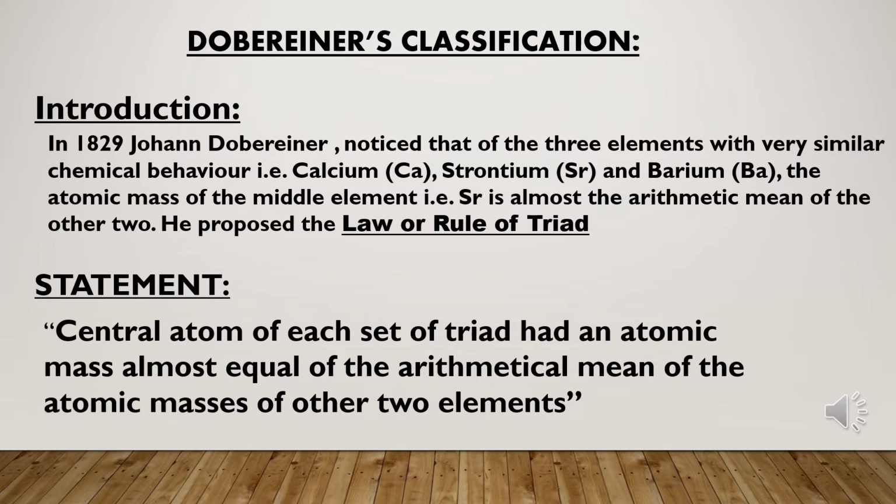Triad means a group of three. This law states that the central atom of each set of triad had an atomic mass almost equal to the arithmetic mean of the atomic masses of the other two elements. It means that the atomic mass of the second element is approximately equal to the average of the atomic masses of the first and third element.